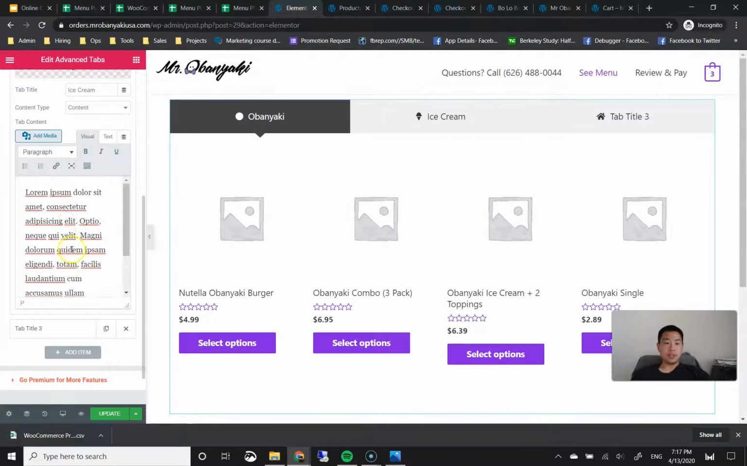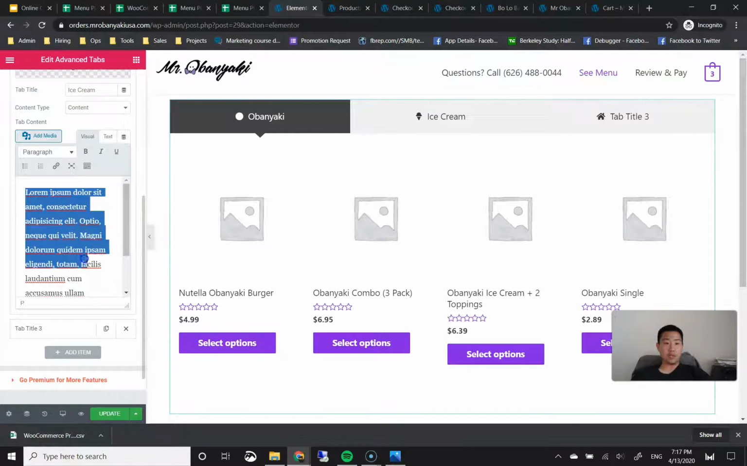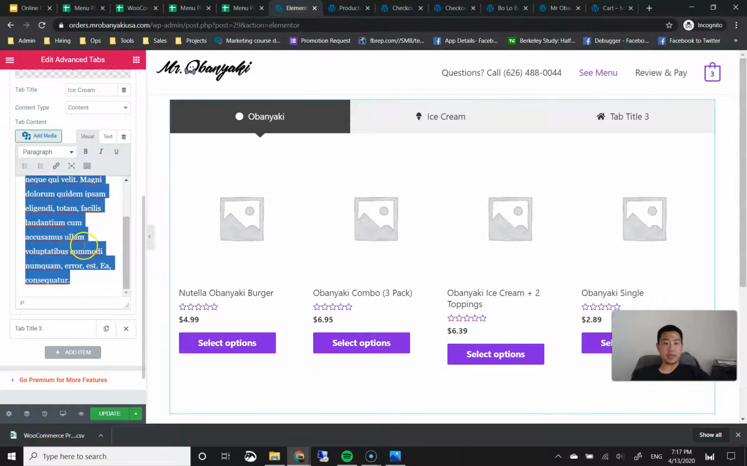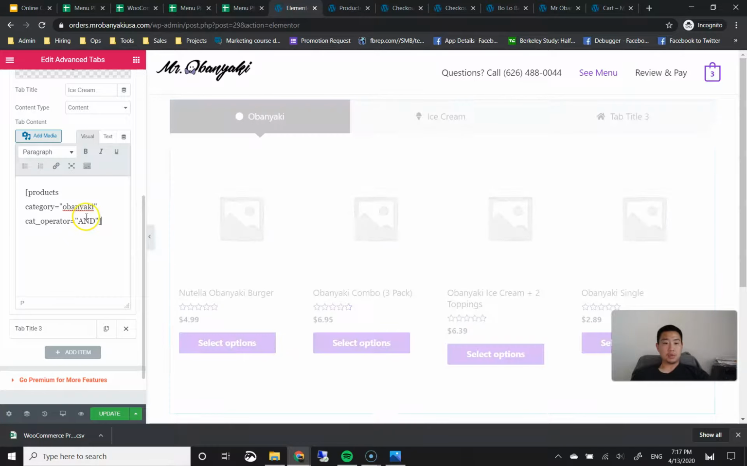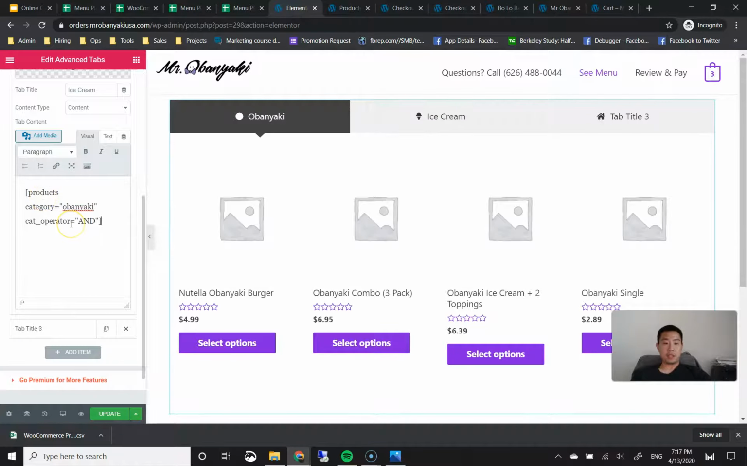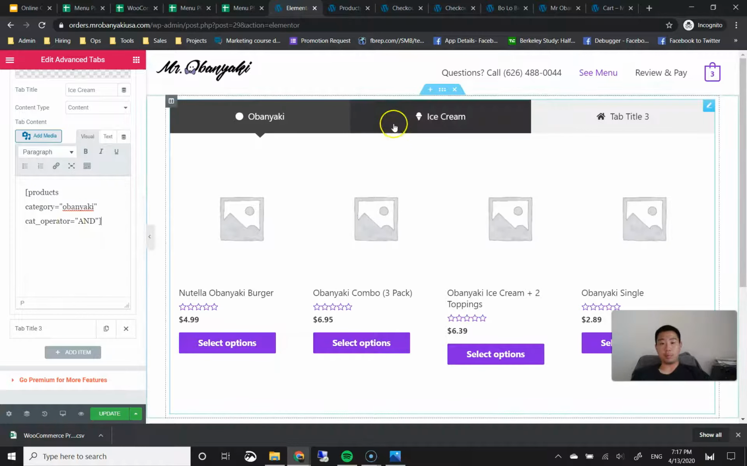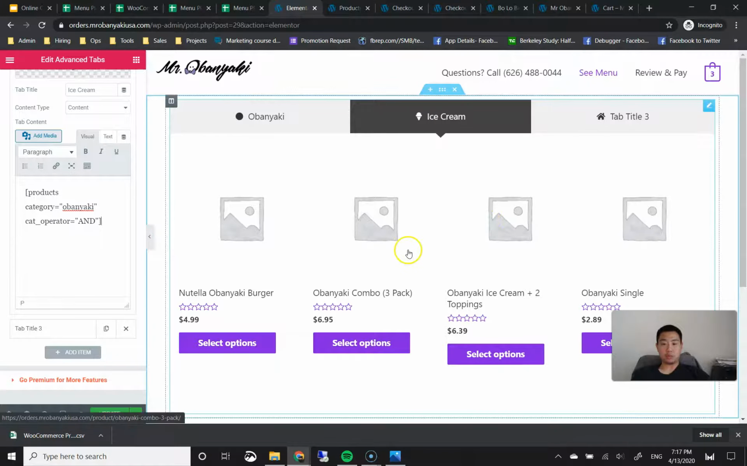Okay. Then we're going to go here and we're going to select everything within this default text again. Then we're going to go ahead and type Control V to put in our Obunyaki products that we copied from before. Okay. We're going to go ahead and click on the ice cream tab to check to see what shows. As you can see, it shows everything within the Obunyaki category.